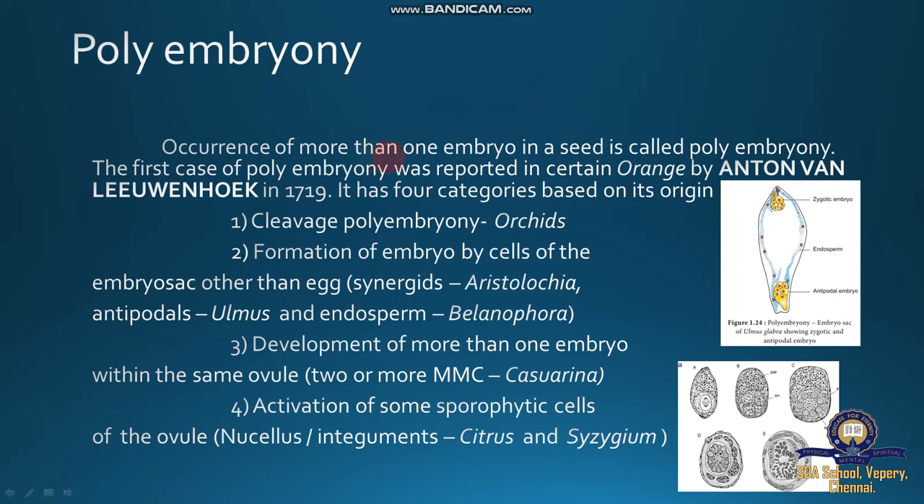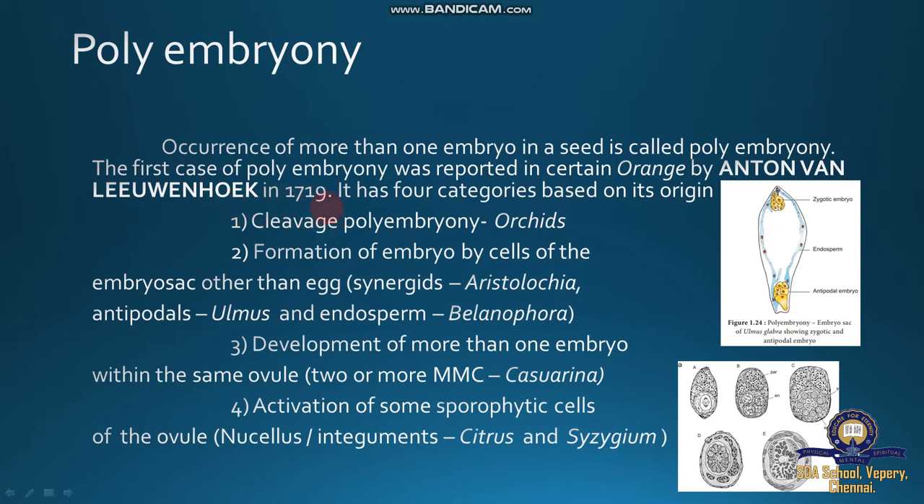If you see a mango seed, there is only one embryo, a one-seeded fruit. In brinjal, tomato and apple, there are 3, 4, 5 to 6 seeds, and in orange a lot of seeds. So the occurrence of more than one embryo in a seed is called polyembryony. The first case of polyembryony was reported in certain orange by Anton von Leeuwenhoek, the eminent early scientist, who first discovered polyembryony in 1719.